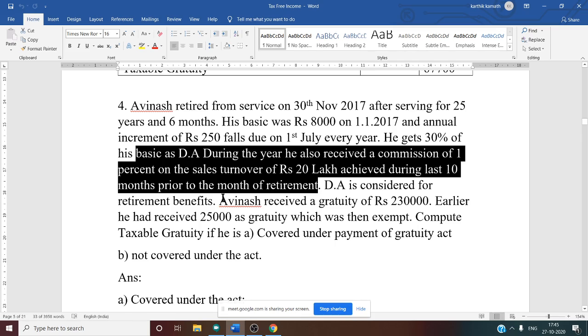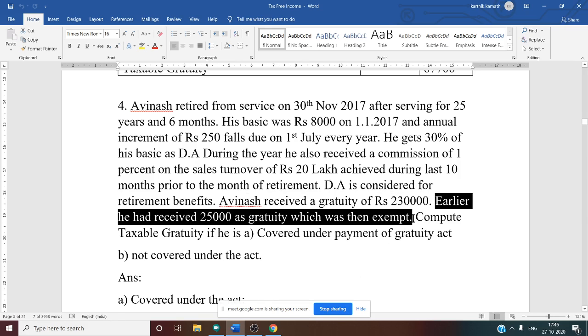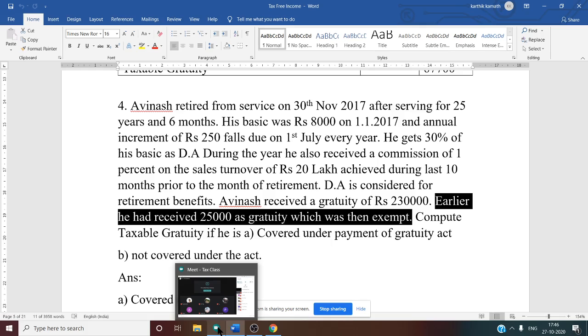Avinash received gratuity. That is nothing but the gratuity amount given. Total gratuity received by Avinash for both the cases is the same, covered as well as not covered: 2,30,000. Earlier he had received 25,000 gratuity, which was then exempt. What is the adjustment for this one?